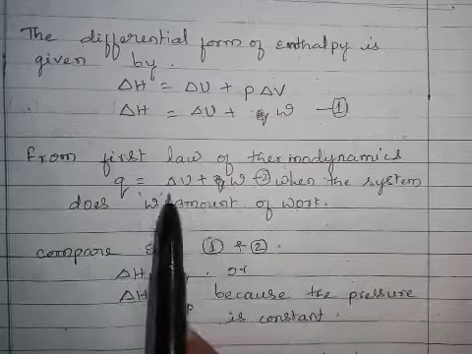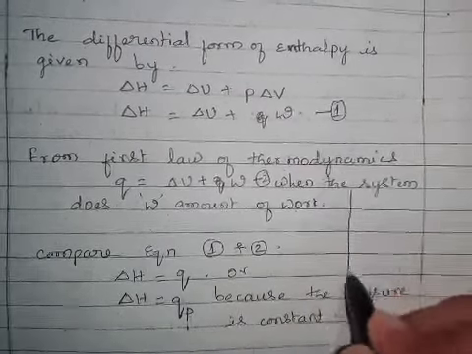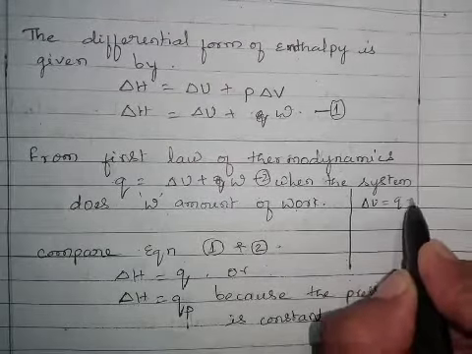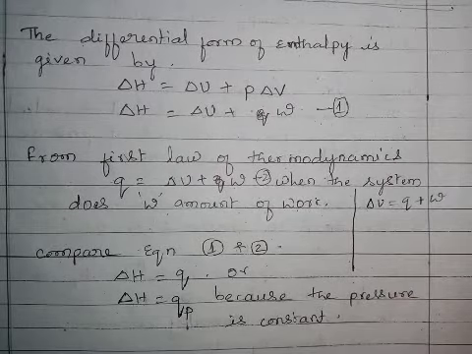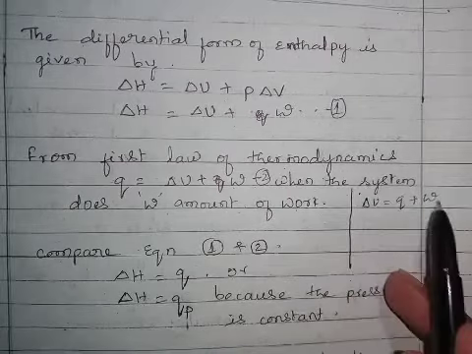I think you understood this. Otherwise, I will solve here. Delta U equals Q plus W. This is the mathematical form of the first law of thermodynamics.